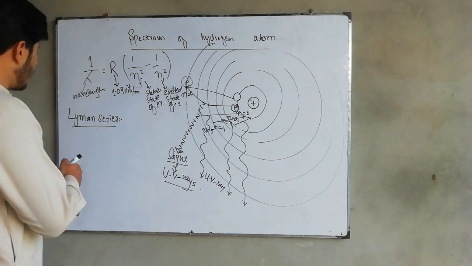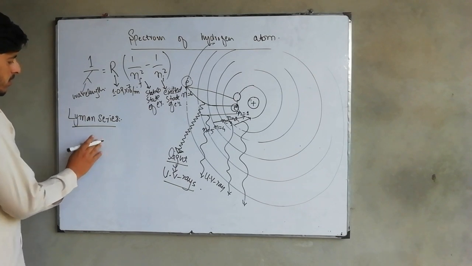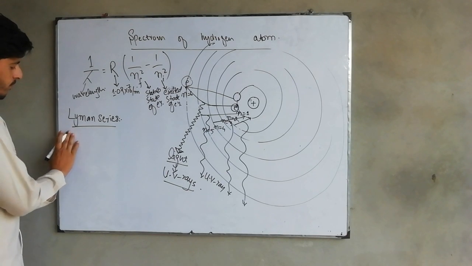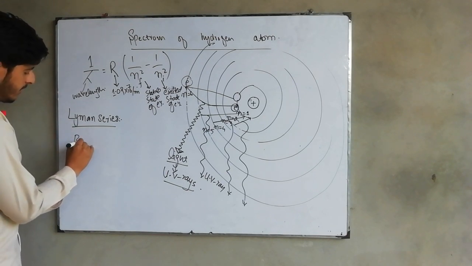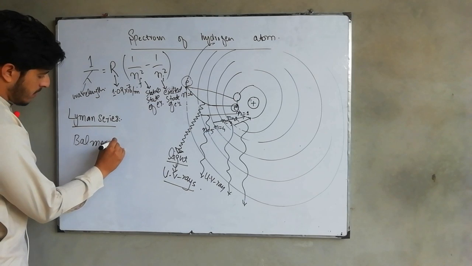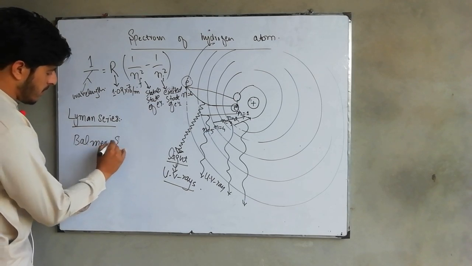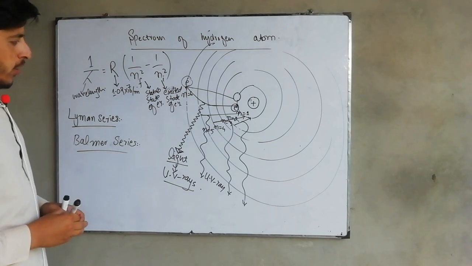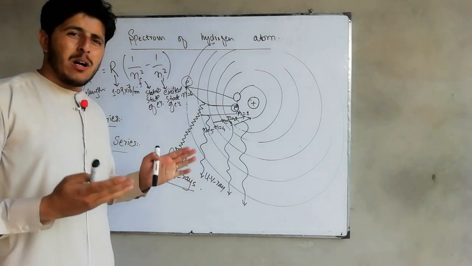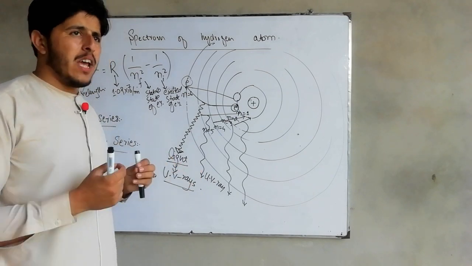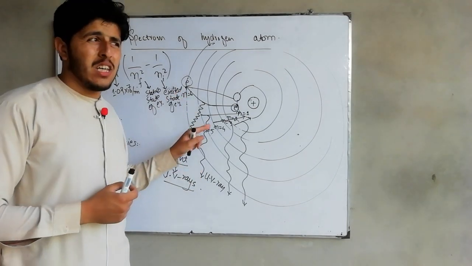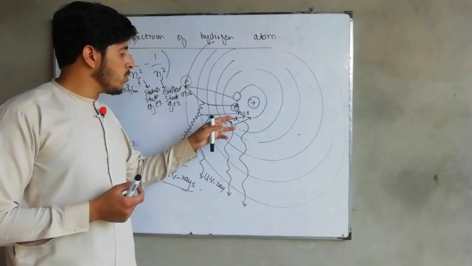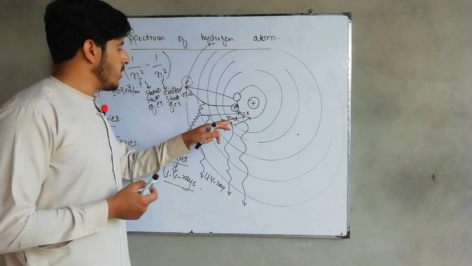Now what about the Balmer series? The series of different wavelengths of light that is obtained whenever the transition is occurring from any of the shells around the nucleus to n is equal to 2.